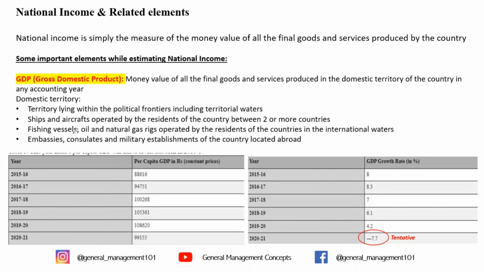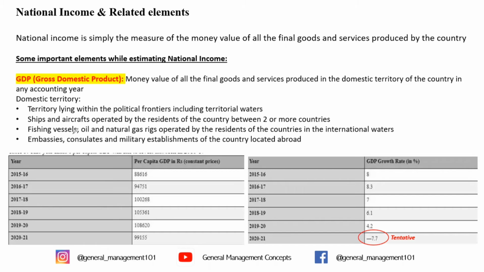So a lot of people have asked us on several video platforms, and even on Google, people have searched: if GDP is a monetary value, how and why do we measure it as a percentage? Why do we say it is falling by 7.3%, or increasing by 4%?